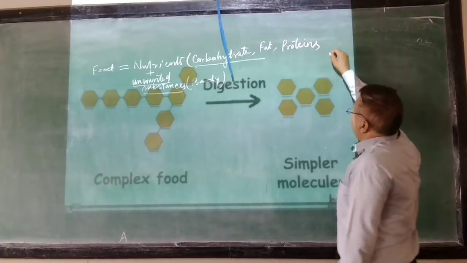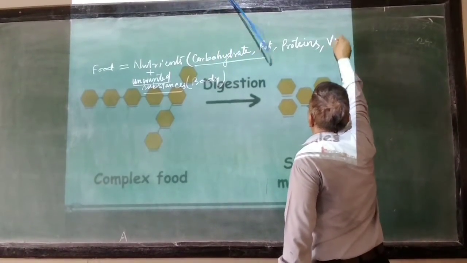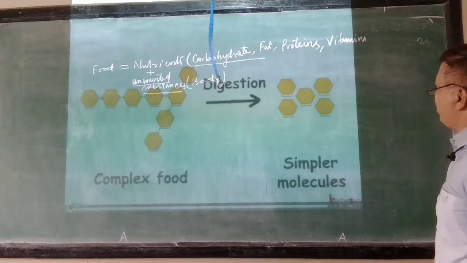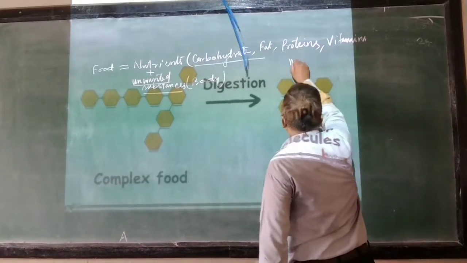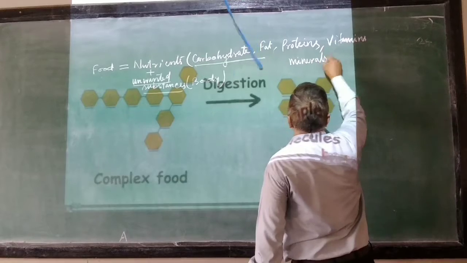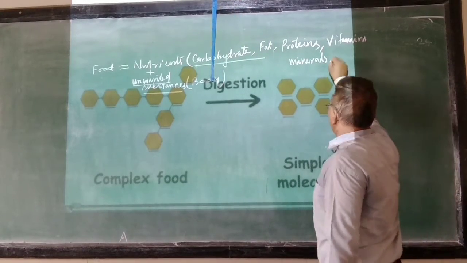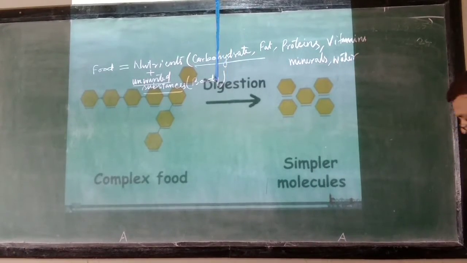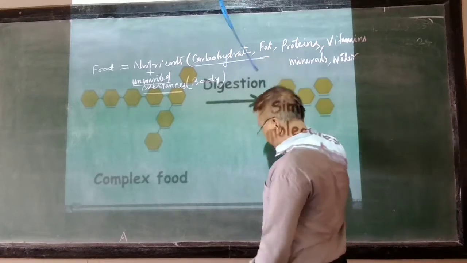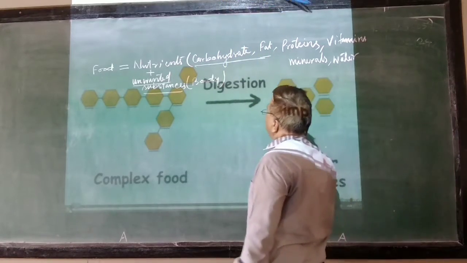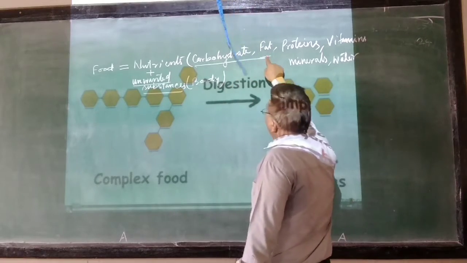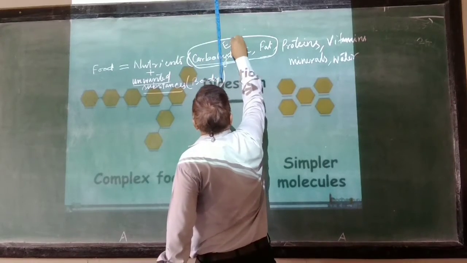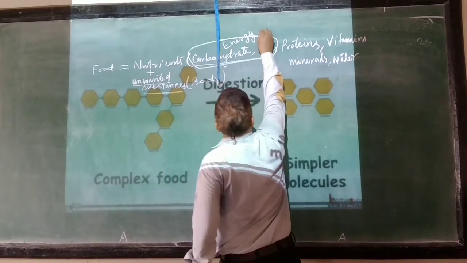Then we have the vitamins, then the minerals. Along with this, water also is treated as a nutrient. Here we have classified these nutrients on the kind of help they provide us in our body. Carbohydrate and fat, we take this group as energy giving nutrients.